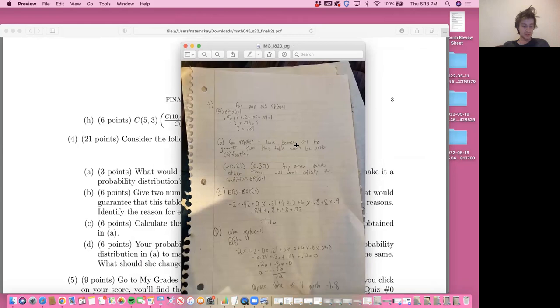Negative 0.21 is because the probability of any event can't be negative in a probability distribution, so that makes it not one. And any value other than 0.21 won't satisfy the probability distribution, so that's why 0.30 works. I got pins and needles in my foot.